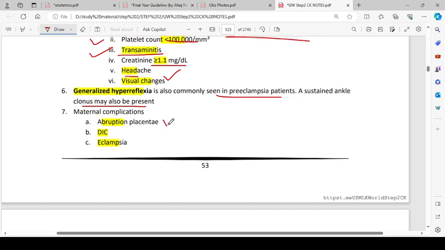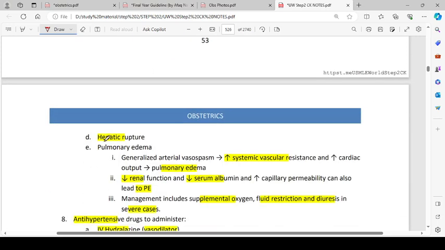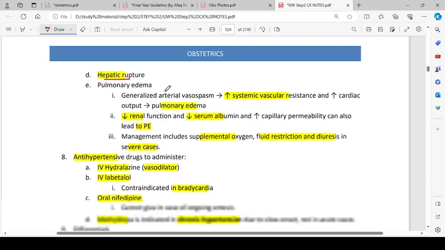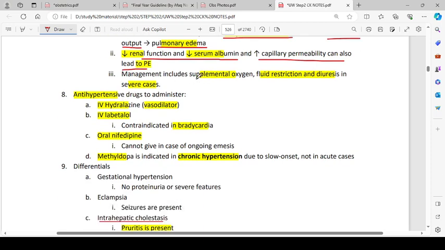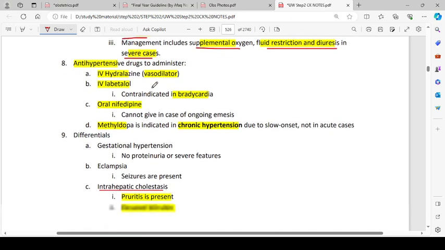Maternal complications: abruptio placentae, DIC and eclampsia, hepatic rupture, pulmonary edema. Generalized arterial vasospasm increases systemic vascular resistance and increases cardiac output, and pulmonary edema will result because of that. Decreased renal function, decreased serum albumin and increased capillary permeability can also lead to pulmonary edema. Management includes supplemental oxygen, fluid restriction, and diuresis in severe cases.